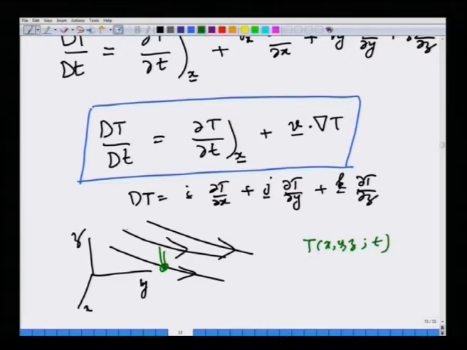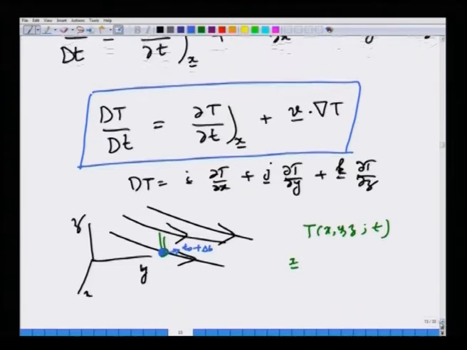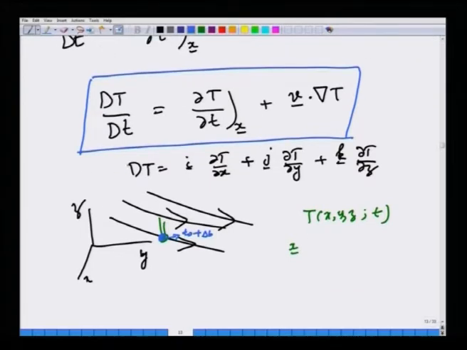You can keep many thermometers and get this information. Suppose you are interested in a point, you are fixing x and you are asking, suppose I have a particle that was here at time t0, as I follow this particle to time t0 plus delta t, what is the rate of change of temperature as I follow the particle? That is the meaning of substantial derivative, this is gradient.